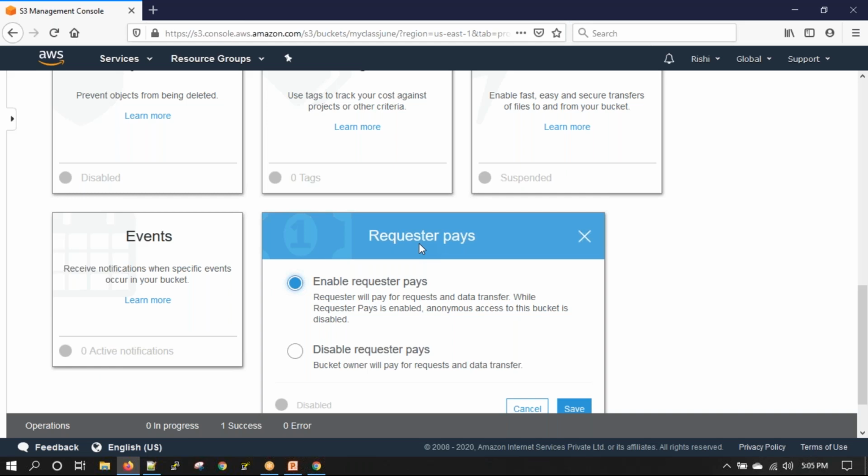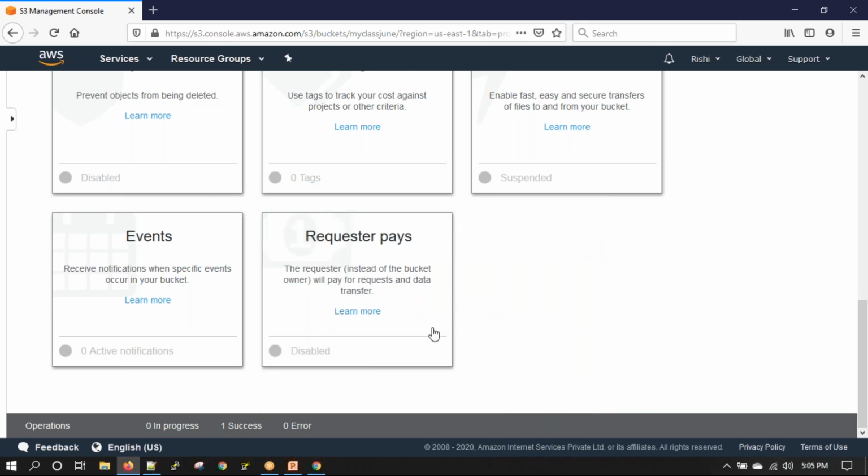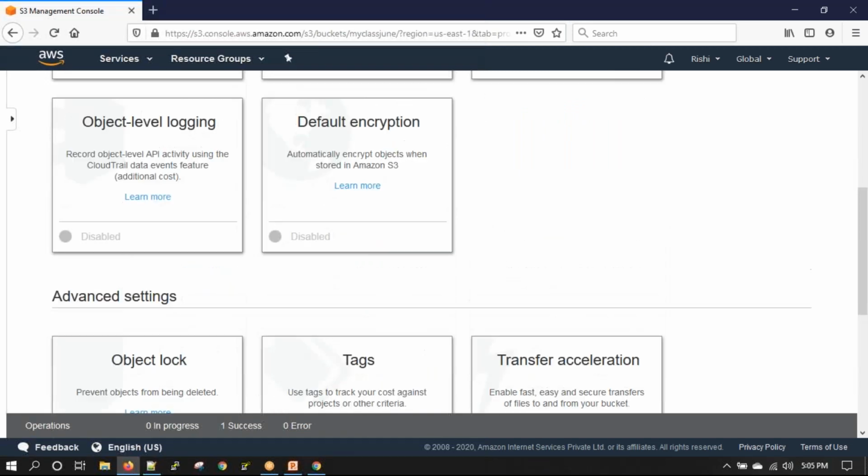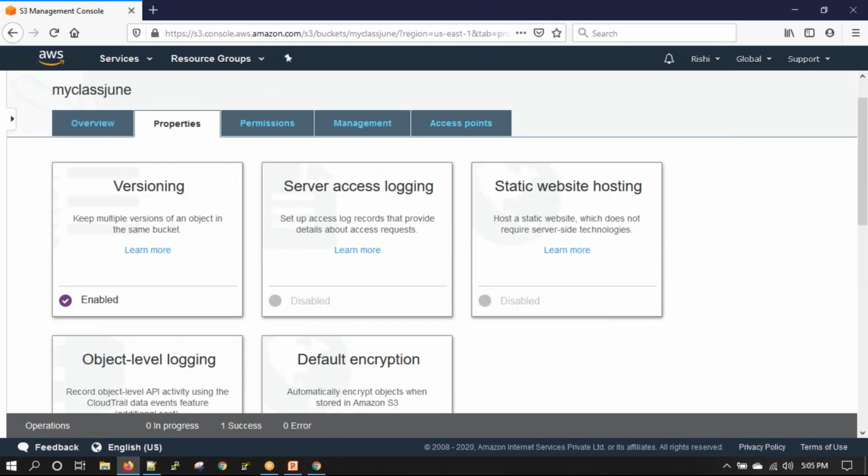There will be data transfer charges, but those will not be billed to me, they will be billed to you. This only works when the requester also has an AWS account. If you don't have an AWS account, this is not going to work. So it works only when both of us have an AWS account. Any doubts on this page?